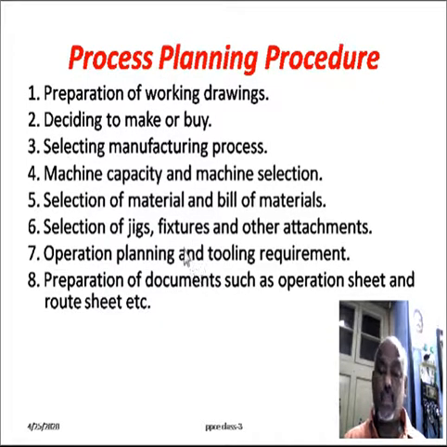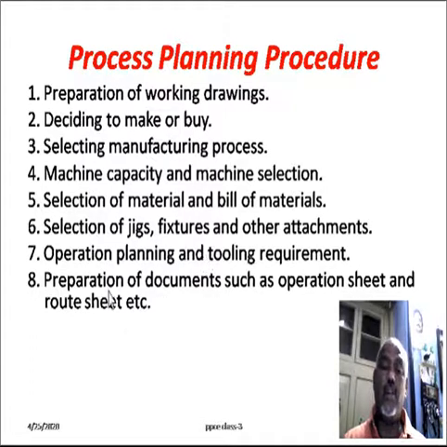In the process, so many operations will be performed on the product. The operations are followed in sequence order. Which operation will be carried out at first, which operation will be carried out at last, that will be identified. So based on the given instruction, the operations will be performed on the raw material itself. And the tooling requirement. To do the operation, which tool is required, how much quantity will be required, that will be identified.